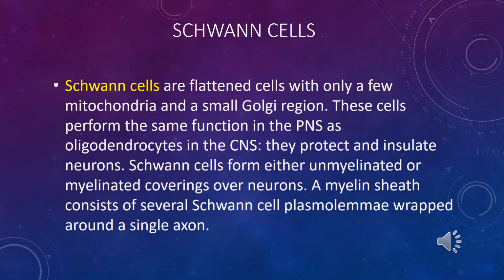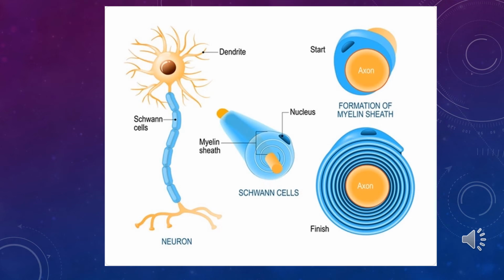It forms several concentric sublayers. As a result, the Schwann cell and myelin sheath are formed. This is a good scheme showing the process of myelin sheath formation in the peripheral nervous system.